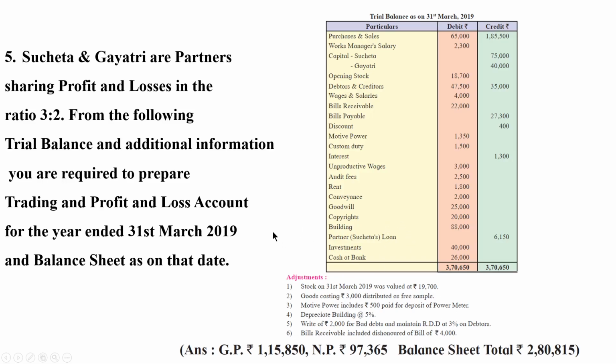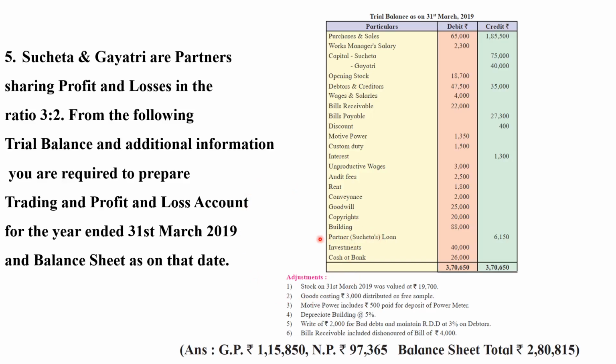But one mistake the book has committed, or we can say whoever has solved the problem in the book has forgotten to do the biggest or most important recording of one item. What would it be? See, the business has taken the loan from partners. Okay, one of the partners, that is Sucheta. How much loan have they taken? It is rupees 6,150. But shouldn't the interest be paid?